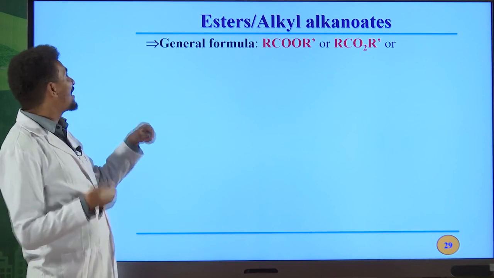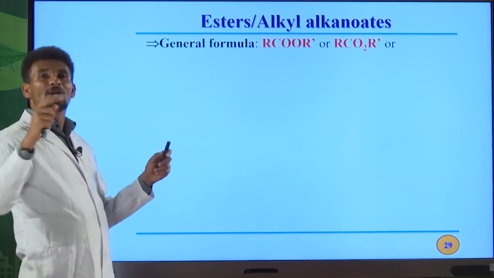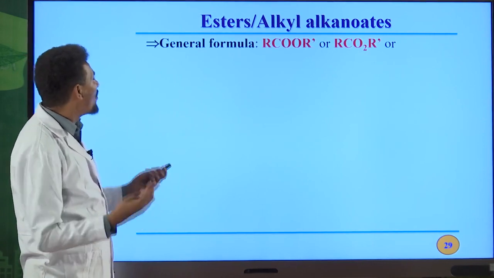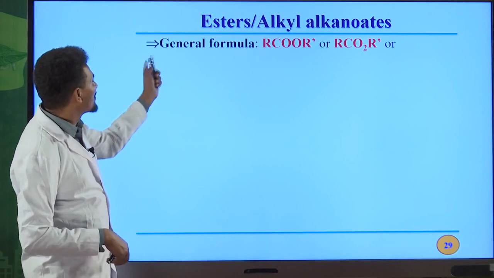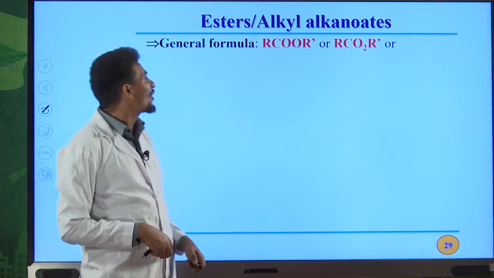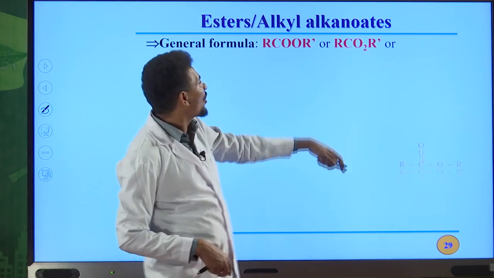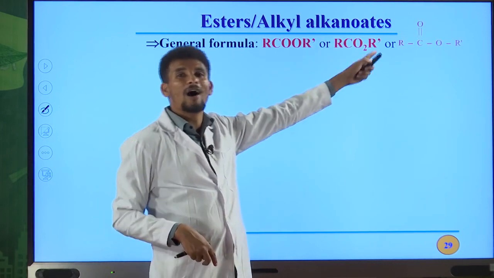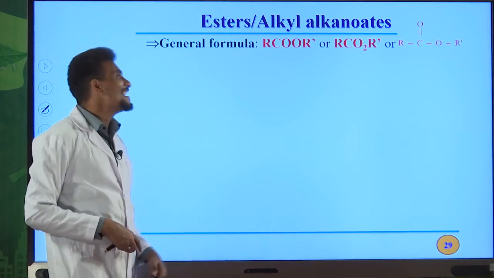Okay, another one, or the last one, is esters. This is the last of the oxygen containing organic compounds, or oxygen derivatives of hydrocarbons. The general formula for ester is RCOOR prime, RCO2R prime, or RC double bond O, OR prime. This one is the detailed general formula for esters.